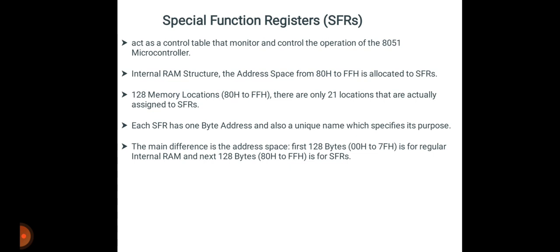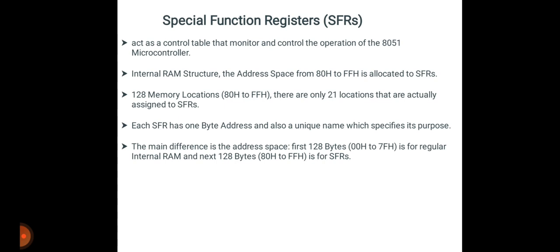So out of these 128 memory locations, that is 80H to FFH, there are only 21 locations that are actually assigned to the special function registers. Each special function register has 1 byte of address, and also a unique name which specifies its purpose.